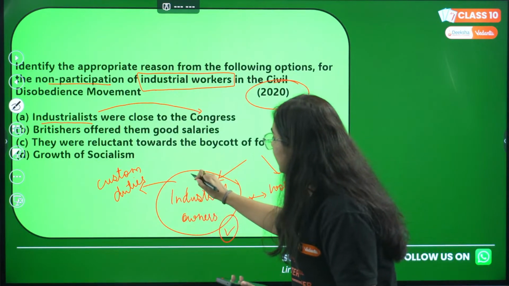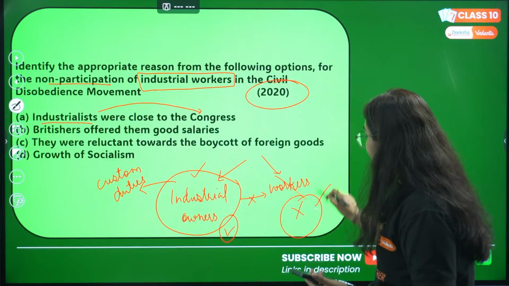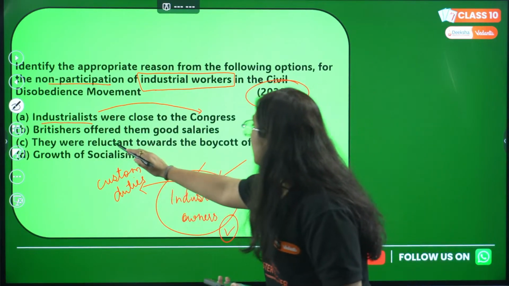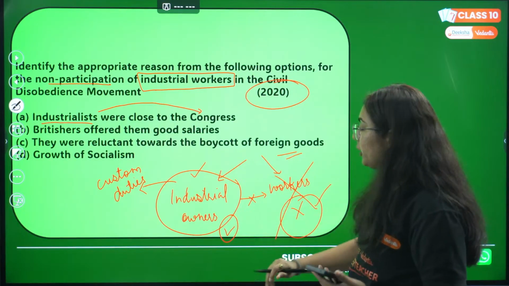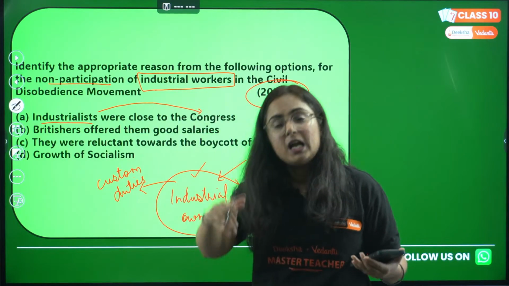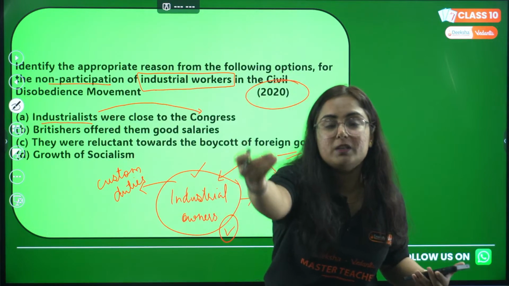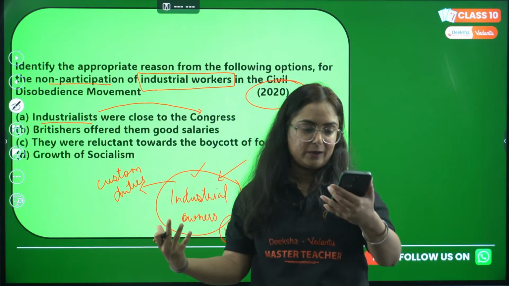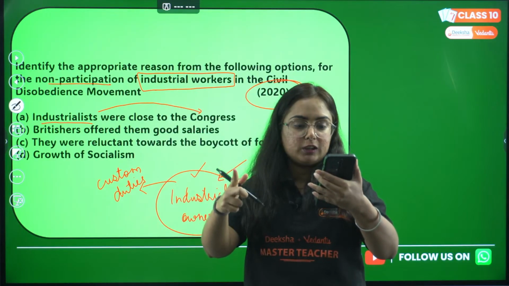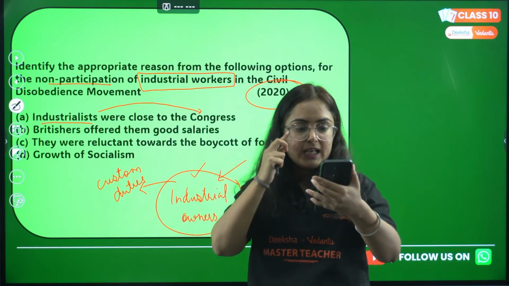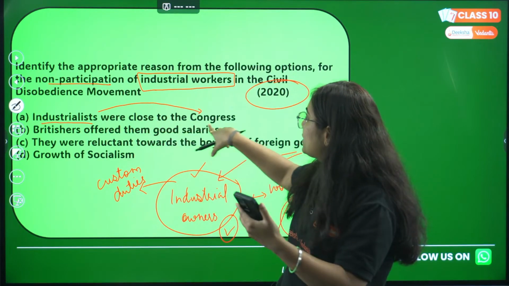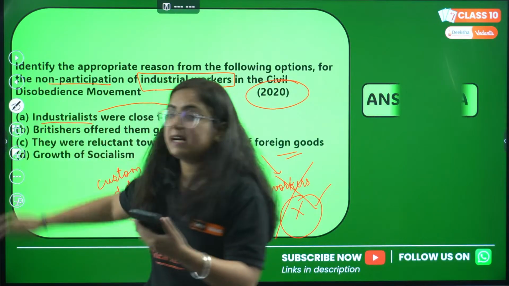Industrial owners and workers will never have a healthy relation between the two. Industrial owners were reluctant toward the boycott of foreign goods. No, they were boycotting the foreign goods because they also wanted their goods to be sold so that their jobs would be saved. Getting my point or not? So the industrialists being close to the Congress is the correct one.